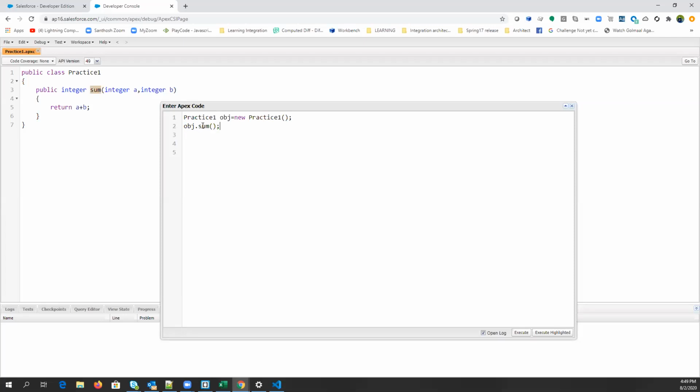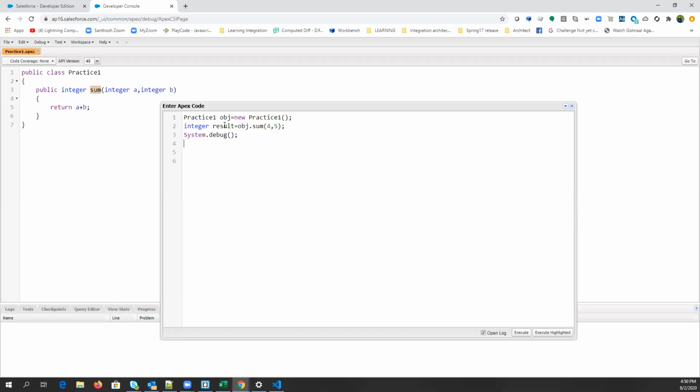obj.sum. Will it work? No, it will complain because we haven't defined any values. We have to put the values for a and b. So what type of value? We need to give an integer value. Integer values we need to pass, right? Yes, 4, 5. Will it even work now?